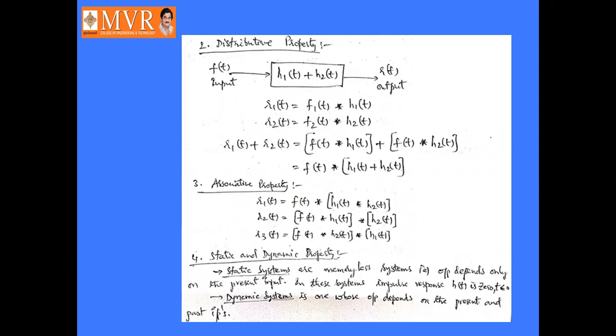Coming to dynamic systems, these are ones whose output depends on the present and past inputs, that is x of t, x of t minus 1, x of t minus 2, like this. Dynamic systems depend upon the present and past inputs. It is a memory system. It has some memory.